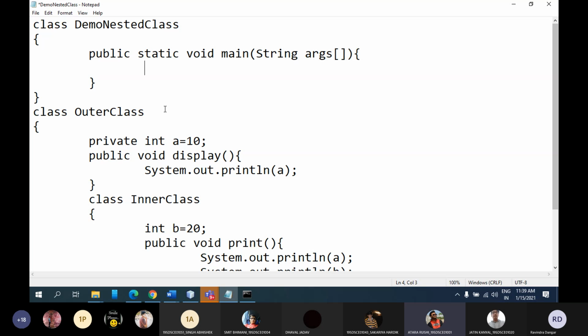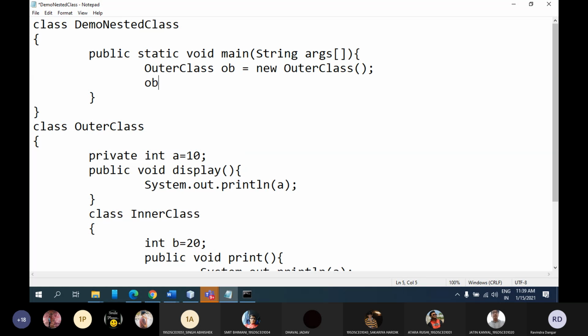Fine. So let's say to access the display method, I am creating the object of the outer class. Let me create the object of OuterClass. Okay, that also we will do. OuterClass ob equal to new OuterClass, and now using this object, let me call the method. What do you think? Will it call this method display, and will I get 10?